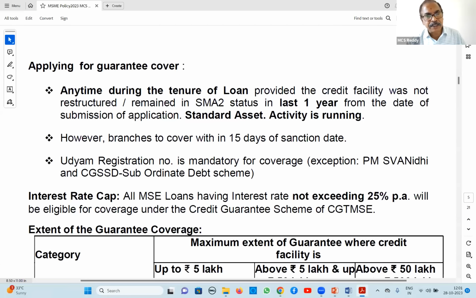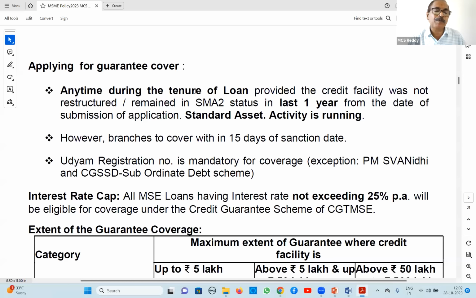But our bank says, whatever loans you sanction in this month, you have to cover immediately, within 15 days from the sanction date, under CGTMSE. This is our bank guideline. Now, anytime during the tenure of the loan, that means earlier uncovered accounts.